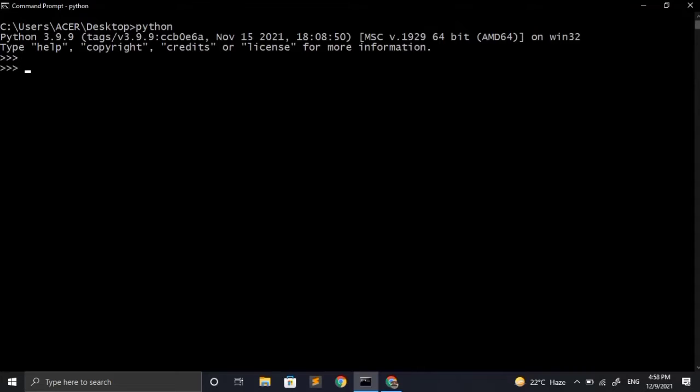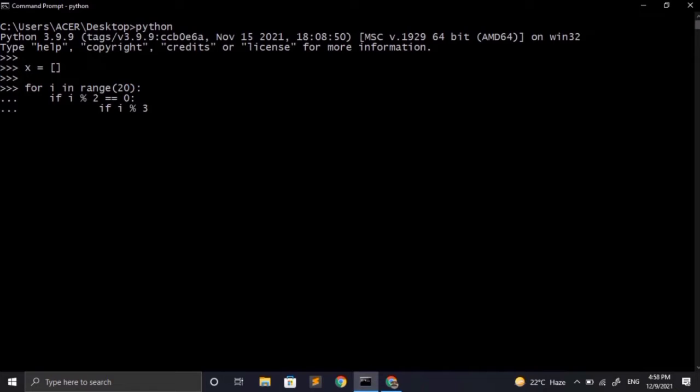Let's start the Python REPL by giving the command python. First of all, let's make an empty list and assign it to variable x. Again, I am going to use the for loop with range function to generate a few numbers. After that, I am going to write a condition which will select only the even numbers. So for that, we have to write if i modulus 2 equals 0. Inside this if condition, I am going to write another if condition that will select only those numbers that are a multiple of 3. So for that, I just have to write if i modulus 3 equals 0.